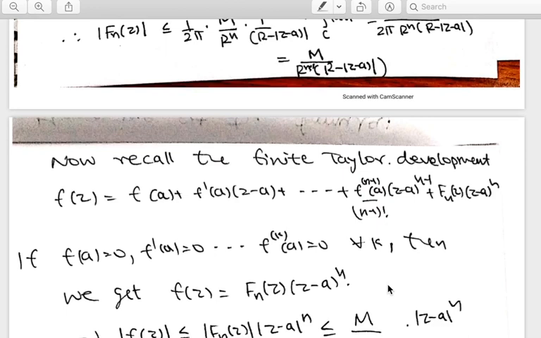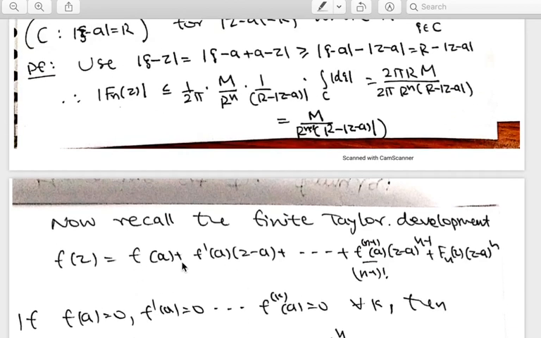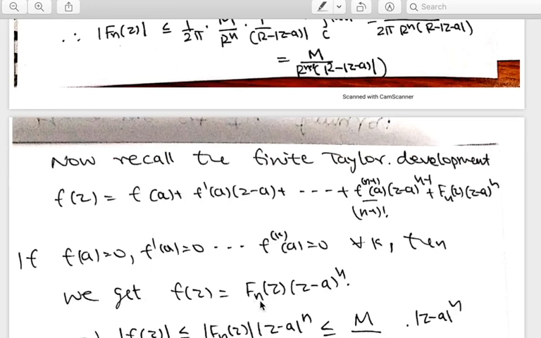Now you assume that f(a) equals 0, f'(a) equals 0, and so on. I mean, the nth derivative of f at a equals 0 for all n. So in that case, the first term, second term, everything will be 0, and only the nth term will remain. That means f(z) will become f_n(z) into (z minus a) to the power n.